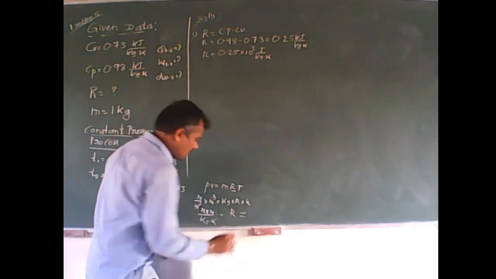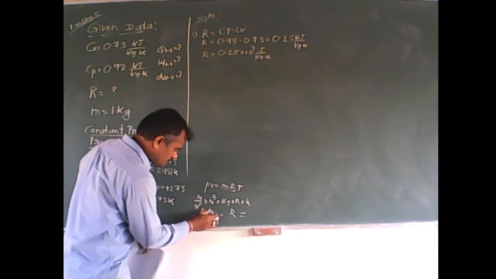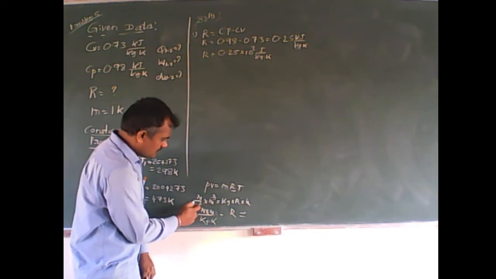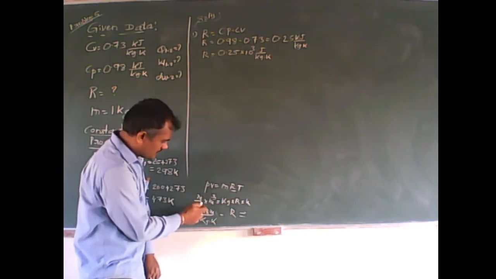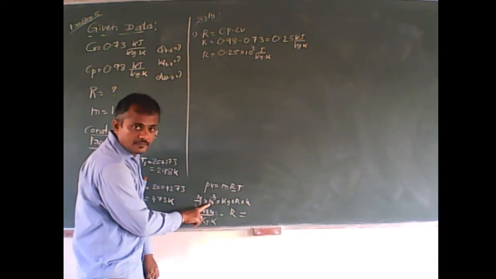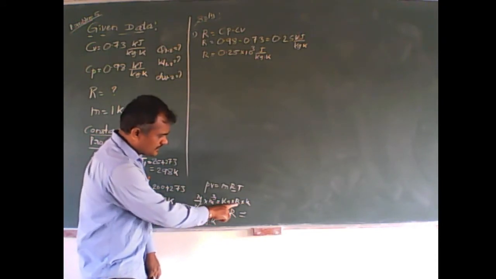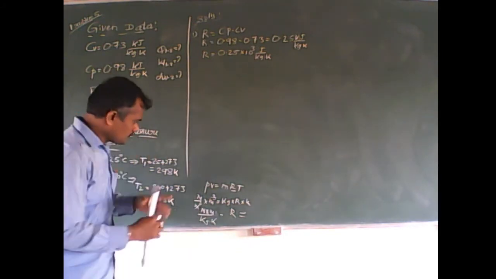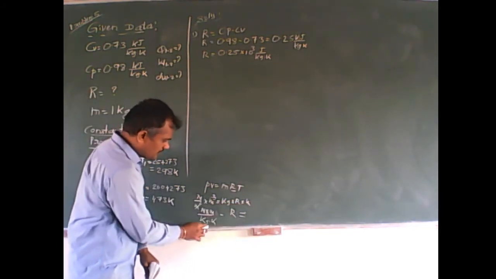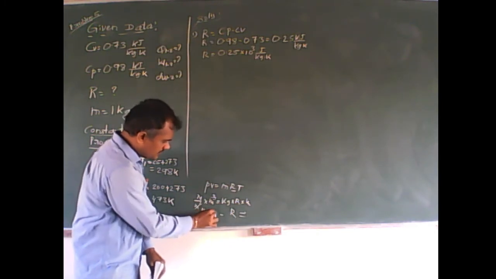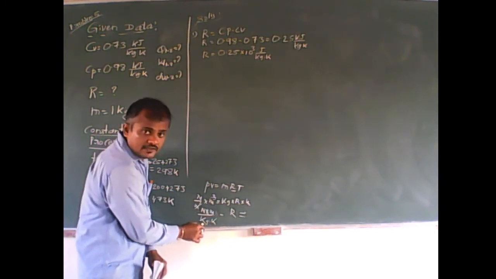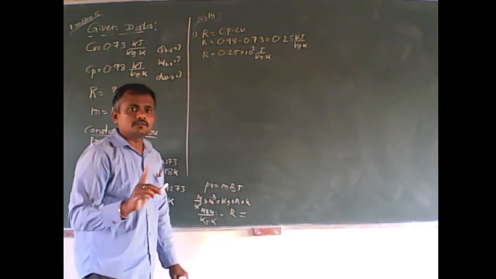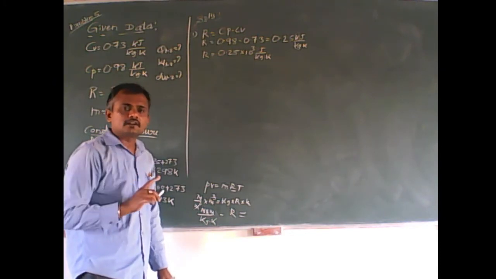Here R is equal to Newton meter upon kg Kelvin. Newton per meter square into meter cube, meter cube will get cancelled and meter is remaining here. On the right hand side kg and Kelvin are present. So if you want to get the unit of R, then what you have to do? Shift this kg and Kelvin to the denominator side, so that R is equal to Newton meter divided by kg Kelvin. Instead of writing 1 Newton meter, I can write it as 1 joule.